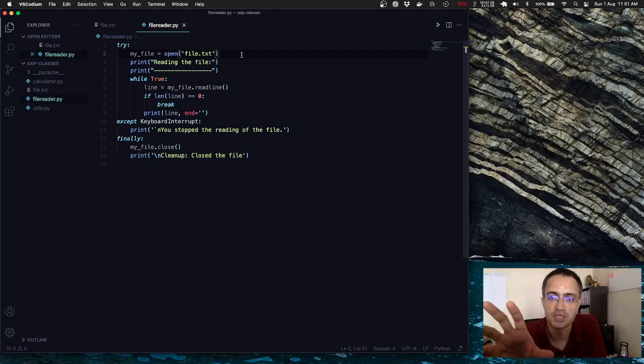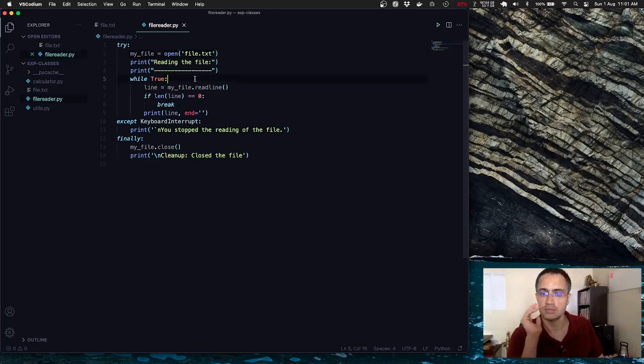I put some messages to the user so that they can understand that I'm reading the file and all that stuff, right? And in order to read the file, you typically read line by line. So therefore, I create a simple while loop, an infinite loop, and I'll use break to get out of it. So this is a while endless loop and breakout once done.